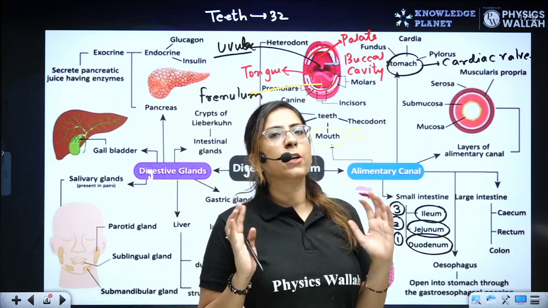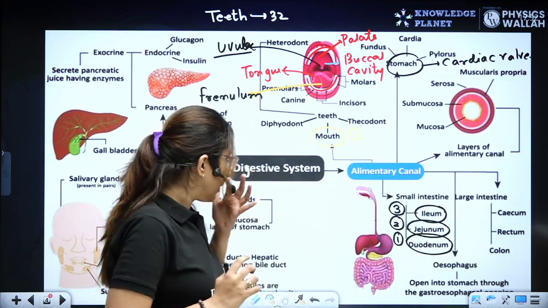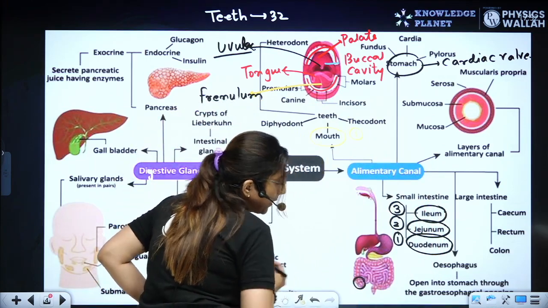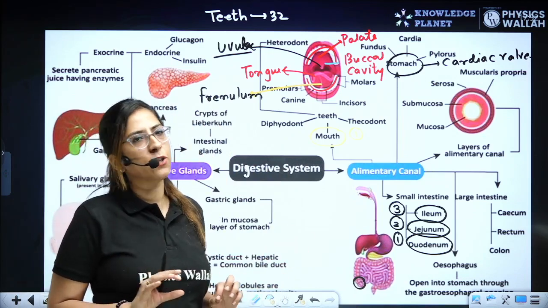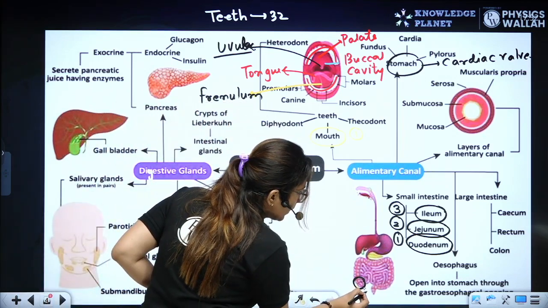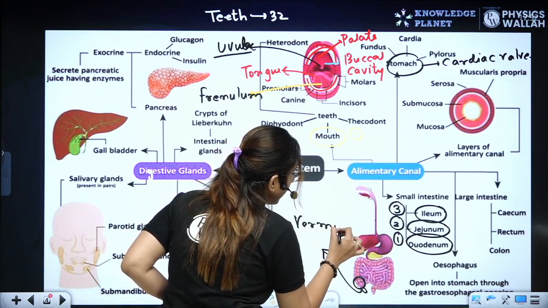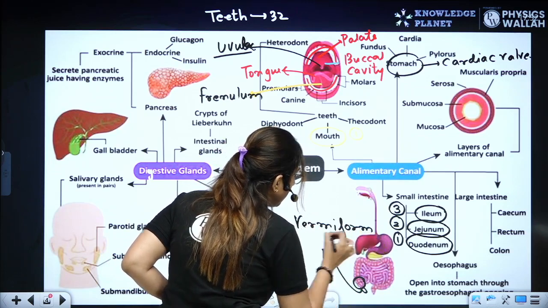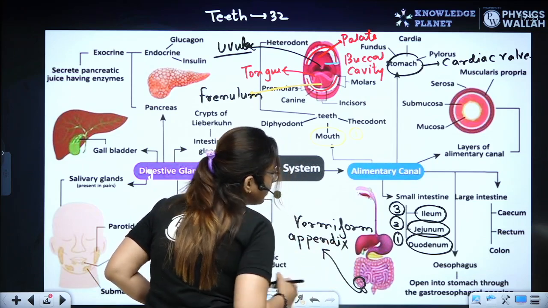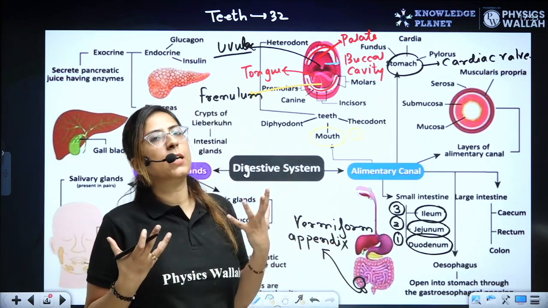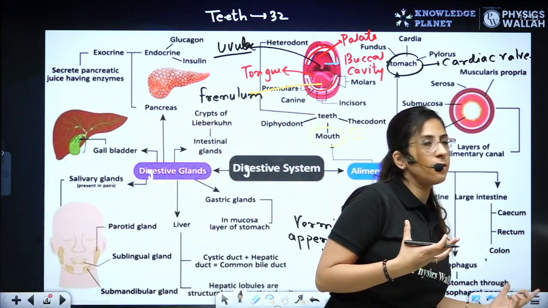So the cecum is the first region. This particular region is the cecum. Clear? The cecum has a blind sac-like structure, here you can see a structure like this, that is termed as the vermiform appendix. That is a vestigial structure. Clear? It's a lymphoid organ. It's a vestigial structure. Now from this, the food enters into the colon.